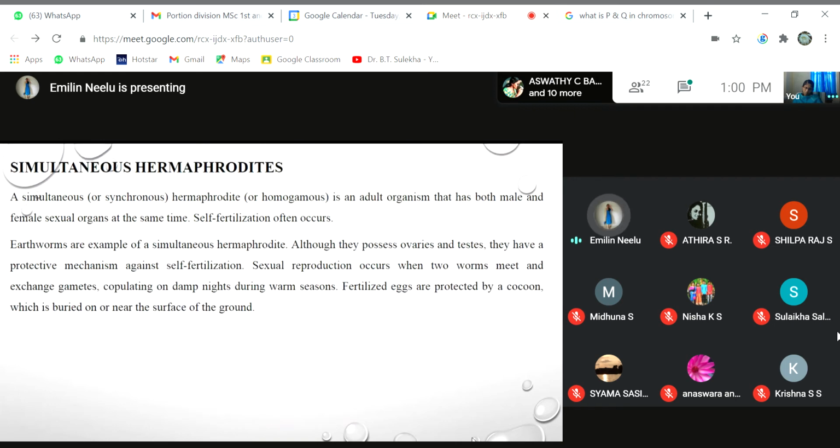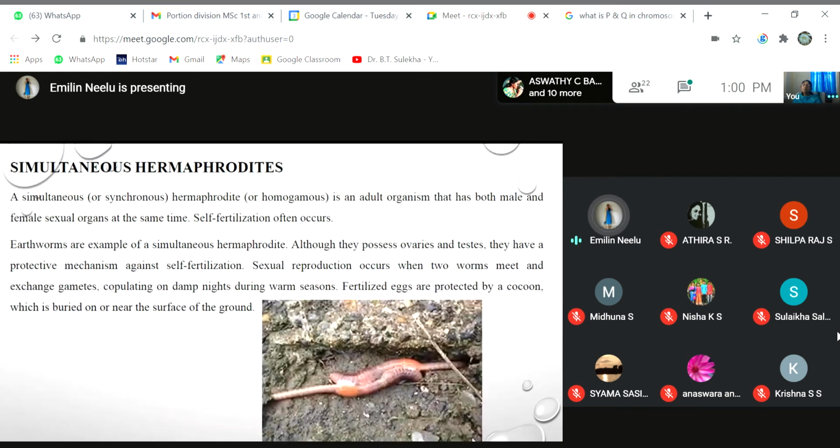So now let's move on to the next category of hermaphrodites, that is simultaneous hermaphrodites. Simultaneous hermaphrodites are those where an adult organism has both male and female sexual organs present at the same time.